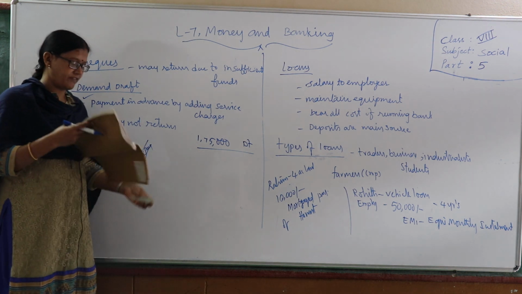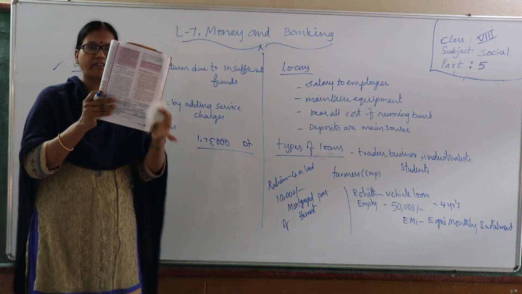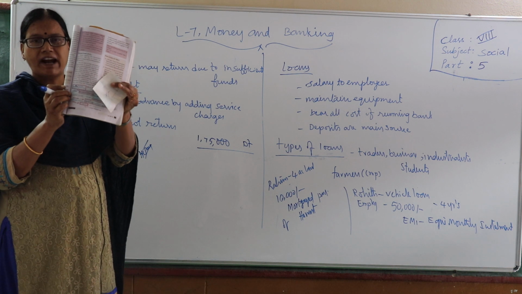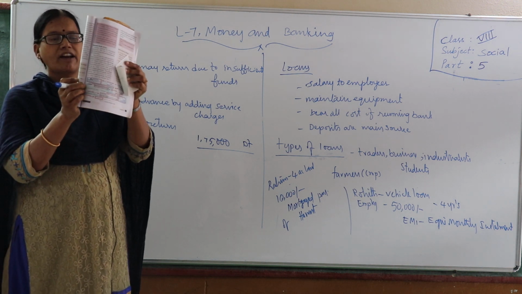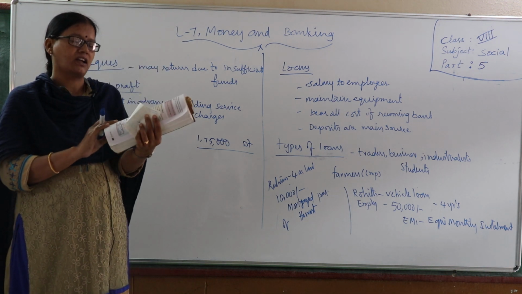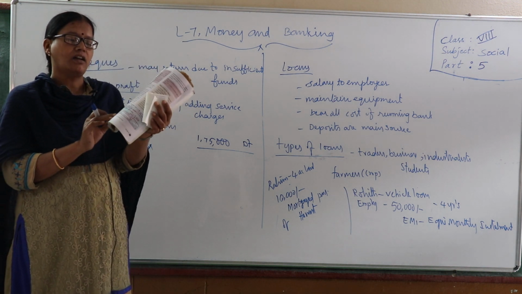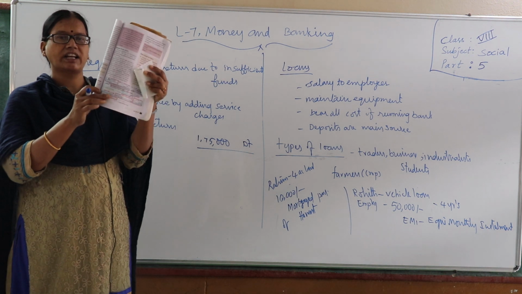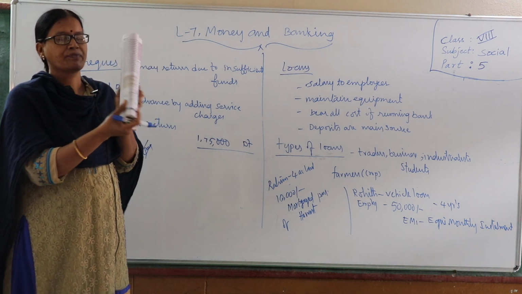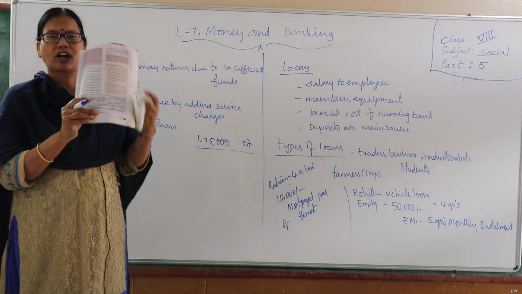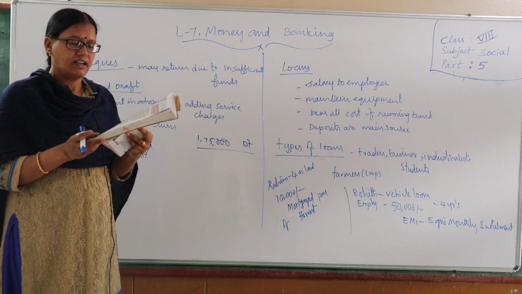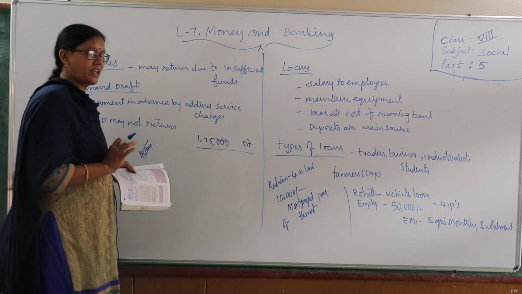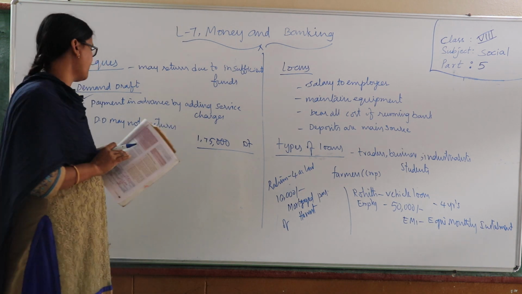A model of the demand draft is given in your textbook. You can see it very clearly, and you can find the difference between the demand draft and the check. A demand draft is issued by the bank along with the service charges. It is the same as a check, but in a check the account holder's sign is there, while in a demand draft the bank employee's sign will be there, since the banker is issuing the DD.